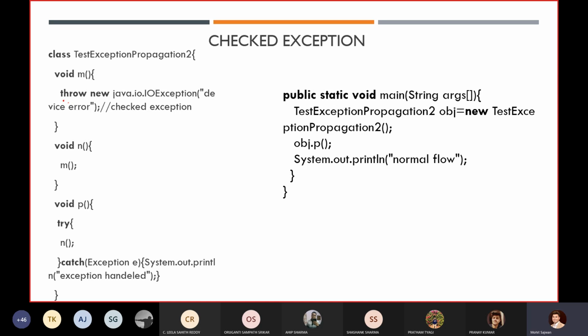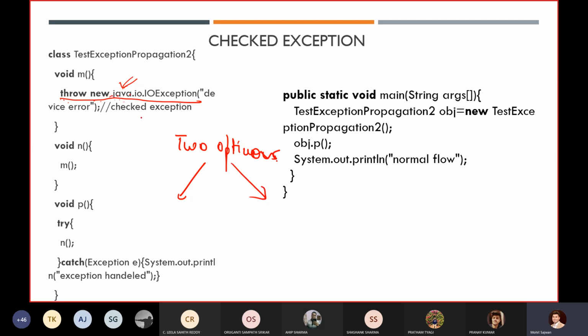In this example, you are getting an exception. You have created your explicit exception, and now you have two options. As of now, I am just telling you about the options till now. The first option is that you handle this exception.